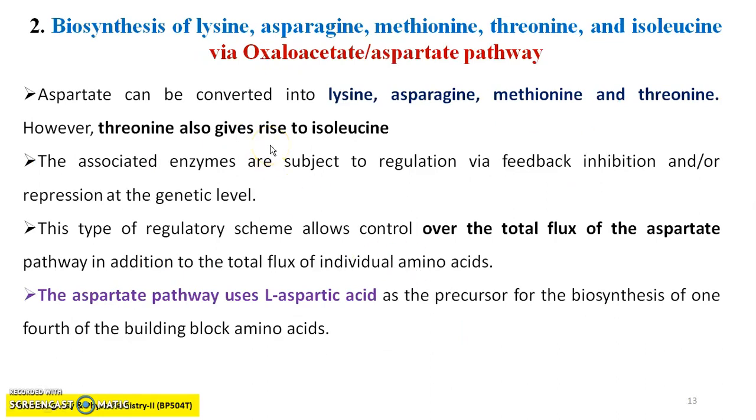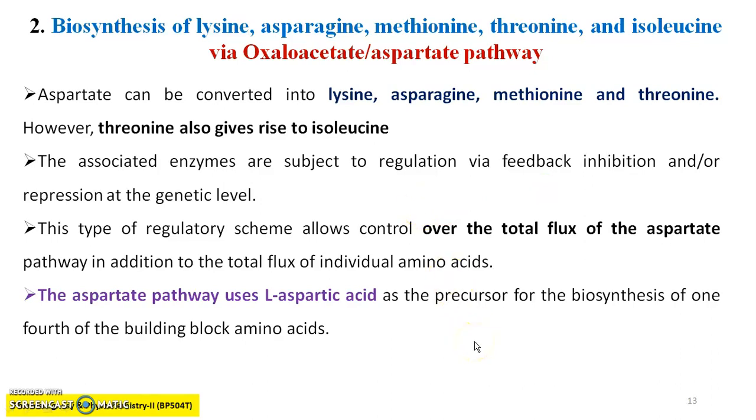Now, biosynthesis of lysine, asparagine, and methionine via oxaloacetate, or the aspartate pathway. Aspartate can be converted into lysine, asparagine, and methionine, which are the aliphatic amino acids. However, threonine also gives rise to the formation of isoleucine. The associated enzymes are regulated via feedback inhibition or repression at the genetic level.